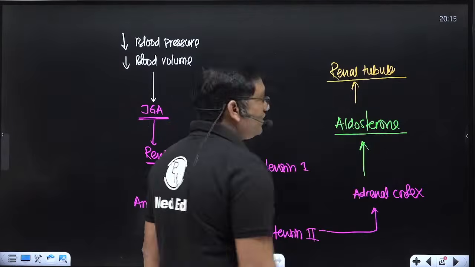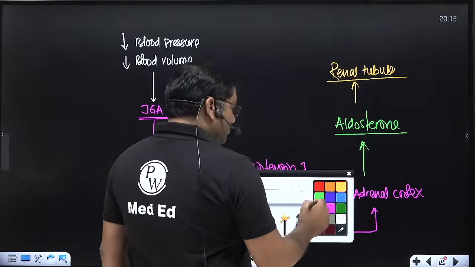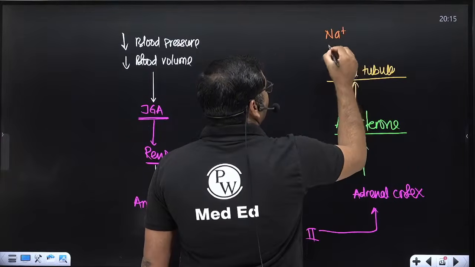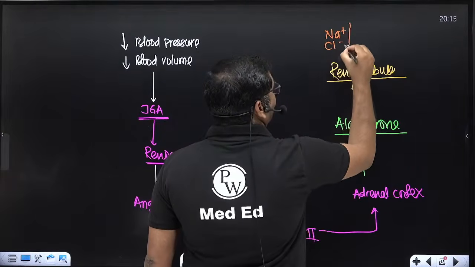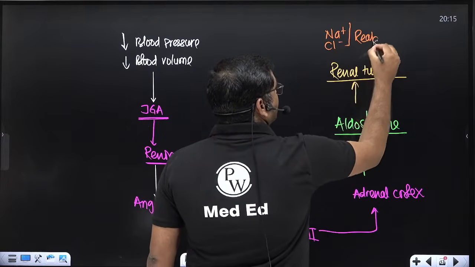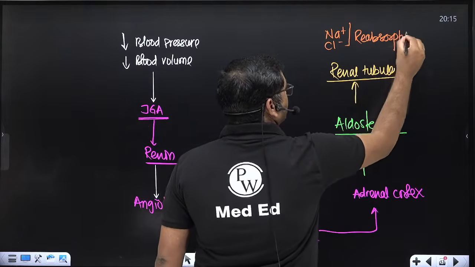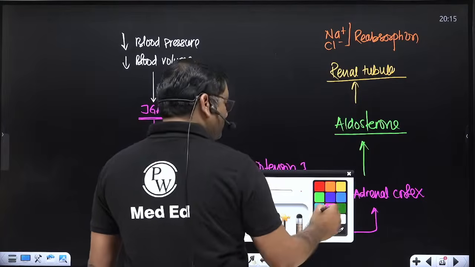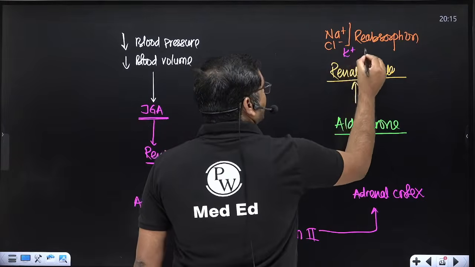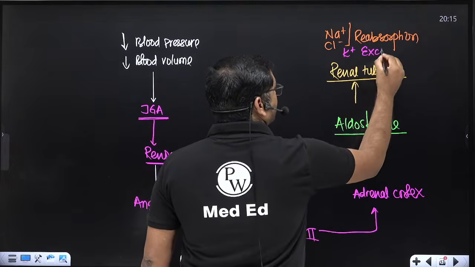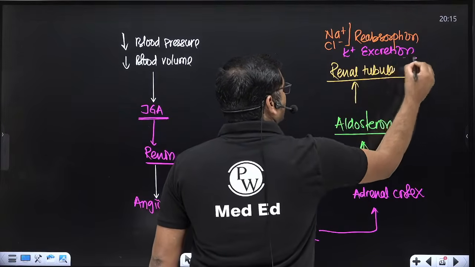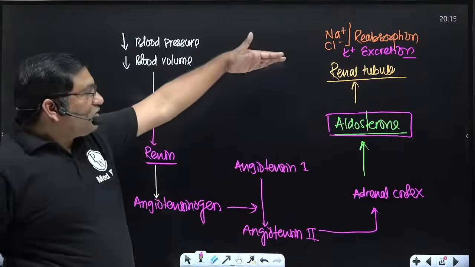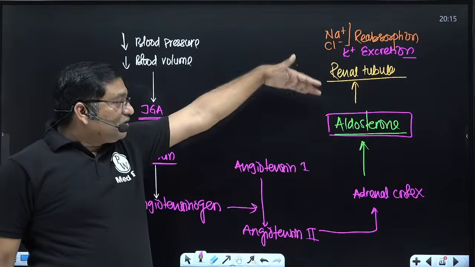It causes sodium chloride reabsorption and it causes the excretion of potassium. So this is the action of aldosterone.